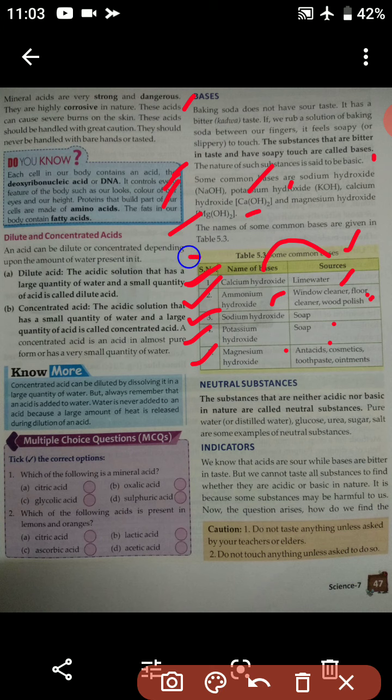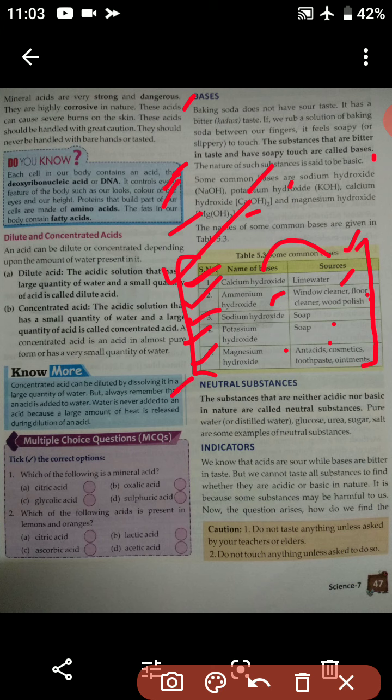So these are all examples of bases, and the sources are also given along with the names of the bases. So students, table 5.3 is also important. In order to know the sources of different bases, you have to keep all this in your mind.